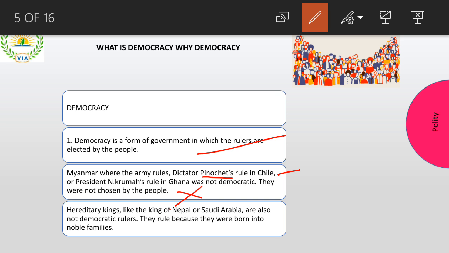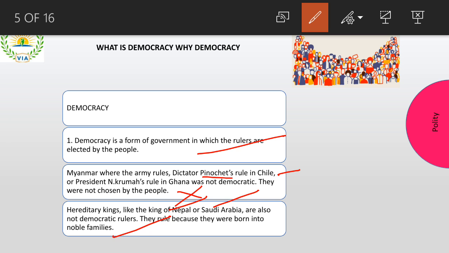So hereditary kings like Nepal and Saudi Arabia. Now also you see Saudi Arabia is being taken care of by the kings there. So we have the kings, we have the prince there. We do not have a prime minister or a president, right? So these kings are also not democratic rulers because they are born into noble families. So the father and then the son will continue, and then their son will continue. So like this, the families are taking care of that particular country and not the people. So these are all not democratic.